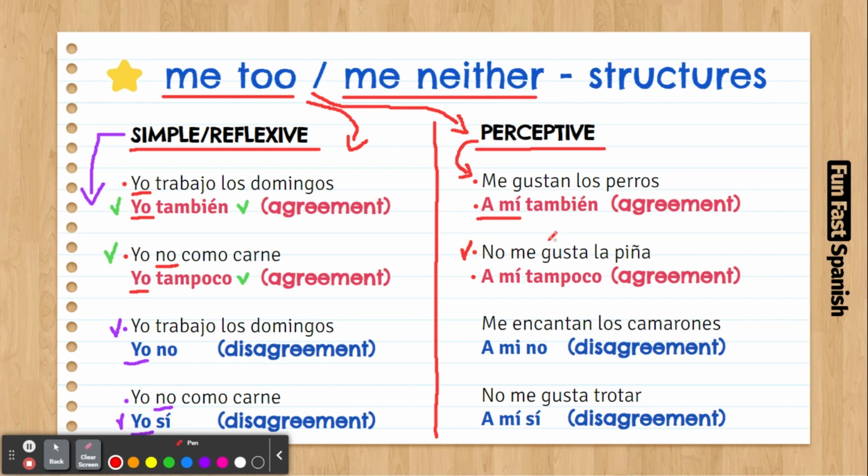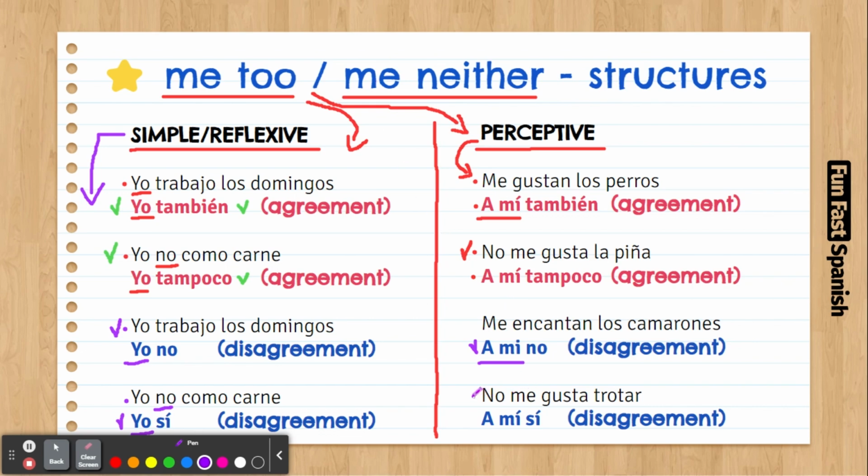Now let's have a look at the disagreements. So we have here, me encantan los camarones. I love prawns. Let's say a person says that, and you're like, I don't like them. So you say, a mí no, right? Because it's a perceptive structure, we are using the a mí. So a mí me encantan los camarones, a mí no. You're disagreeing here.